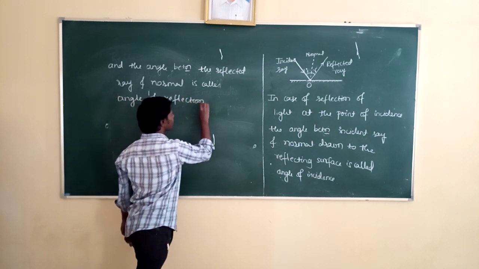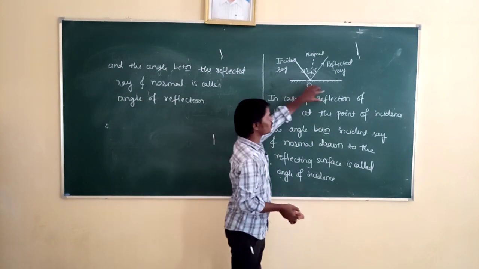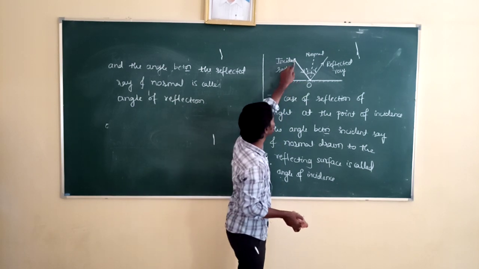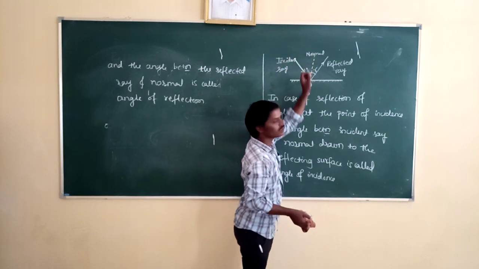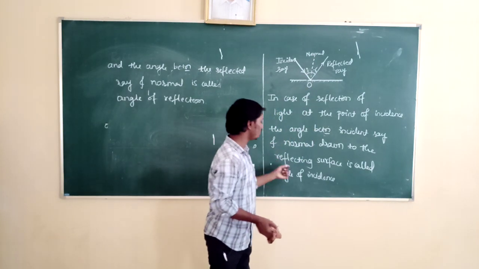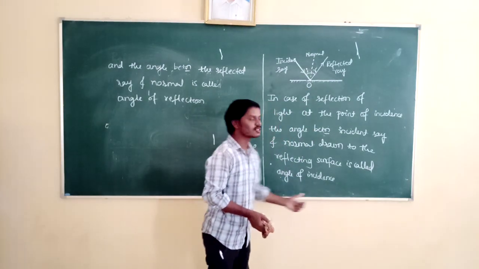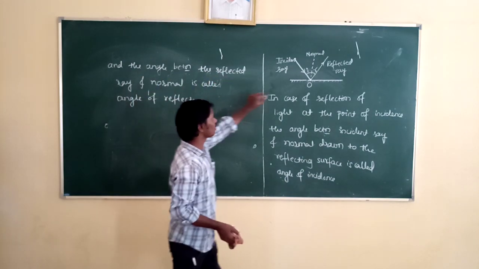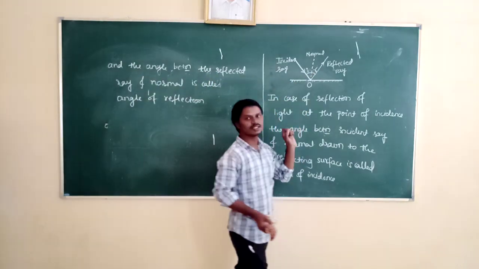Okay, once again listen here. In case of reflection of light, at the point of incidence, the angle between the incident ray and the normal drawn to the reflecting surface is called the angle of incidence, and the angle between the reflected ray and the normal drawn to the reflecting surface is called the angle of reflection.